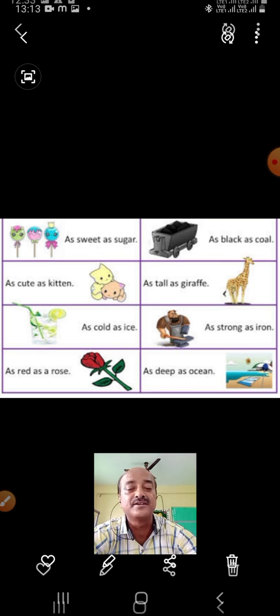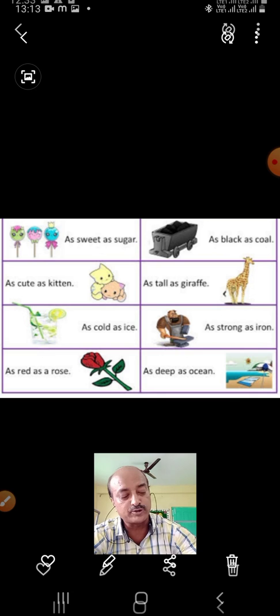See his face, somebody gives one slap, how your face becomes red. So that time we give the example. His face is as red as a tomato. Or when you come from the sun, which is very, very hot, like in May, June, then your face turns red. So we say, see his face is as red as a tomato, because we know tomatoes are also very red. As yellow as the sun,